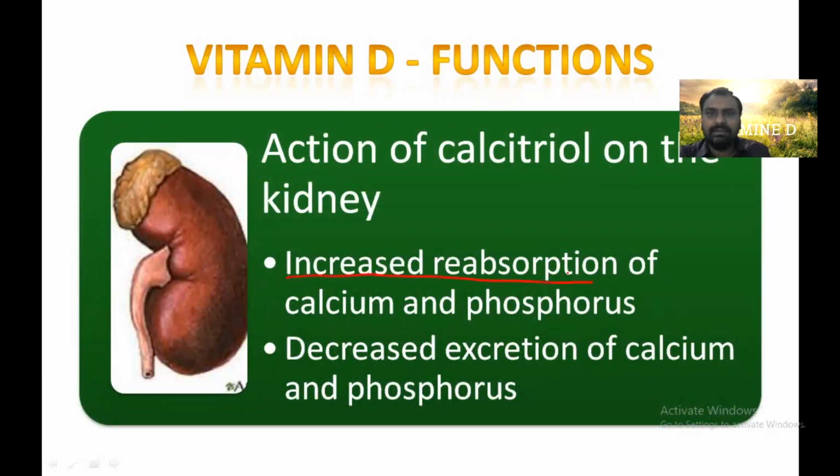Then it will increase the reabsorption of calcium and phosphorus and decrease the excretion of calcium and phosphorus, vitamin D at the level of kidney. Otherwise, if there is a vitamin D deficiency, then calcium and phosphorus will be excreted in the urine.